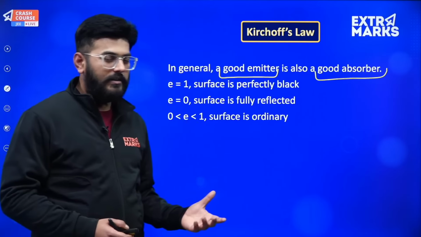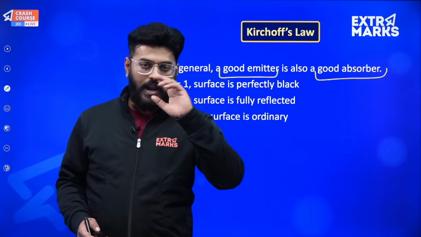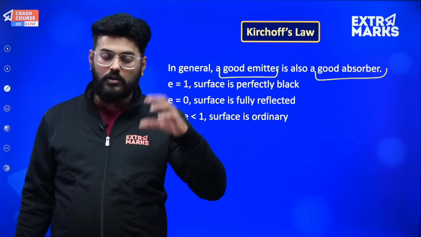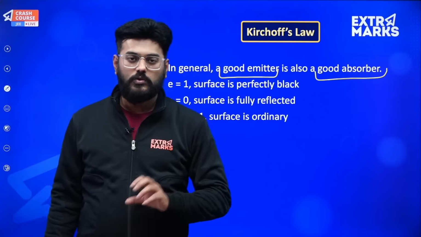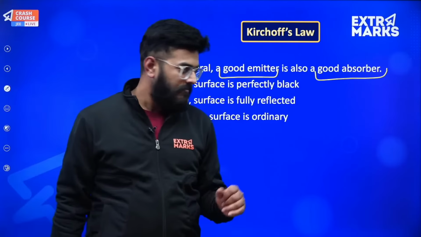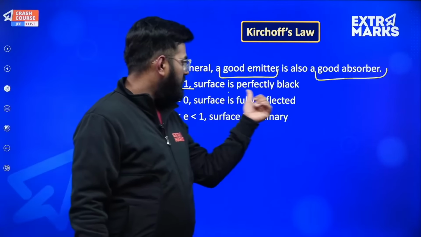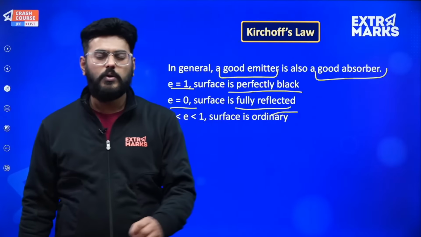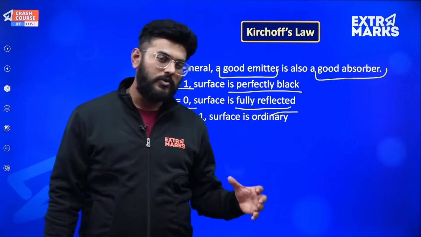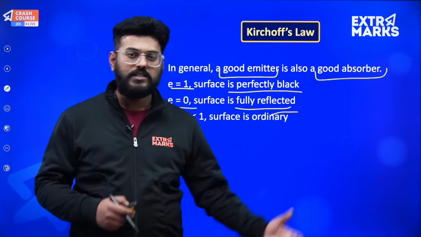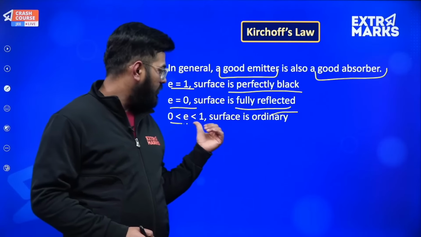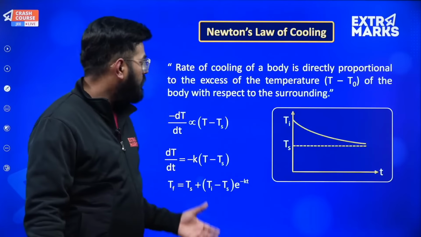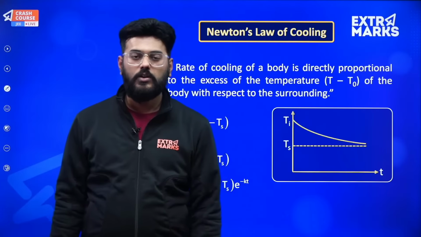Okay. And the case with the black overhead tank is that in summers it gets hot very quickly, but it also releases its energy in the night. So the amount of energy change remains the same. Okay. e is equal to 1 when the surface is perfectly black. e is equal to 0 when the surface is purely reflective, so a null amount of energy it absorbs. It entirely reflects all the radiations falling on it, and its e is equal to 0, and e is between 0 and 1 for any ordinary surface. Okay. So this was all about Stefan Boltzmann law and Kirchhoff law.